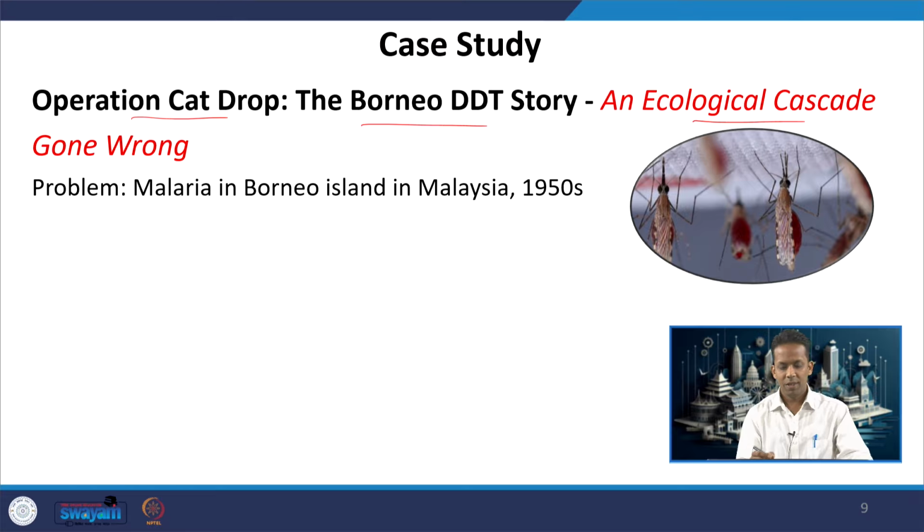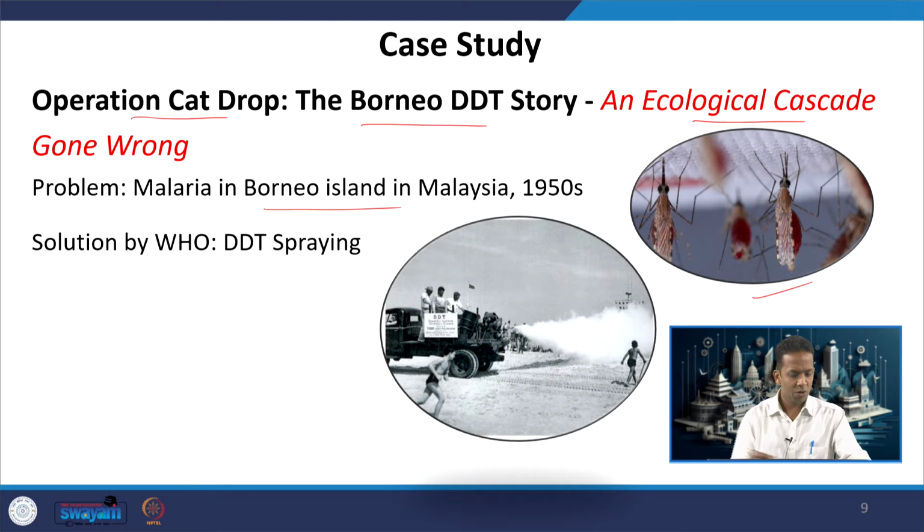The problem on this island in Malaysia in the 1950s was malaria because of excess mosquitoes, and the solution proposed by the World Health Organization was the spraying of DDT, because in those times, we all know, DDT is used to kill mosquitoes and it can help to control malaria.